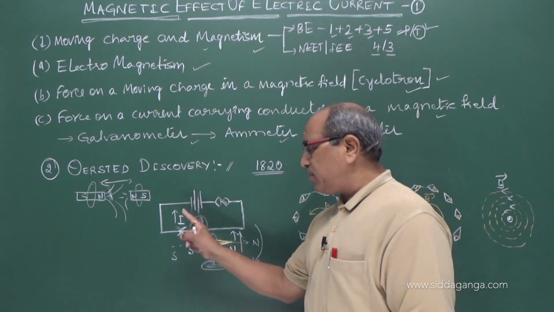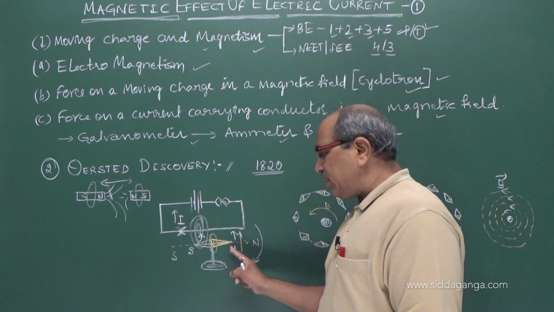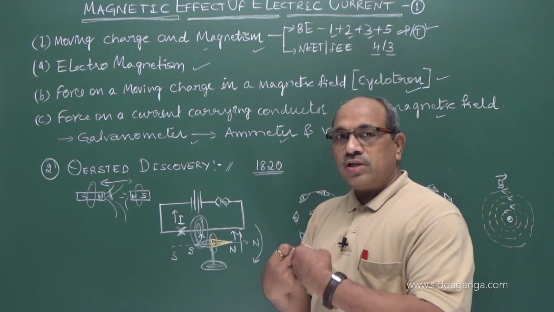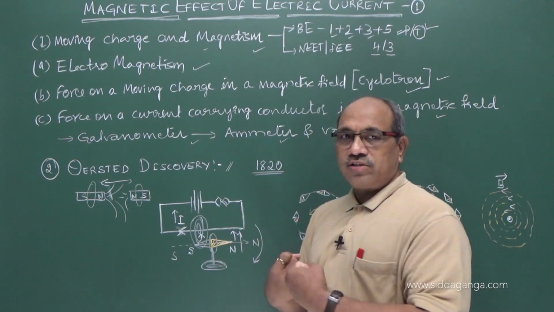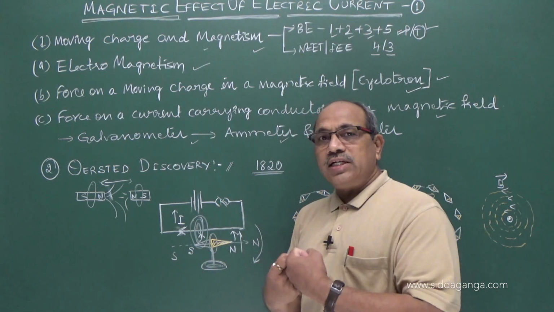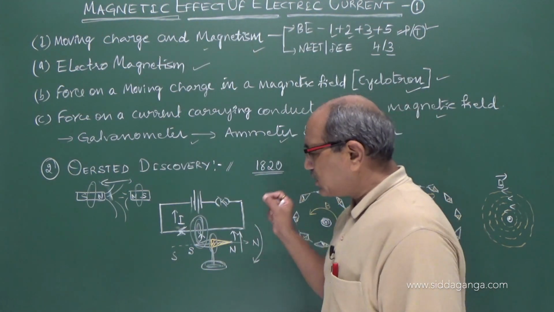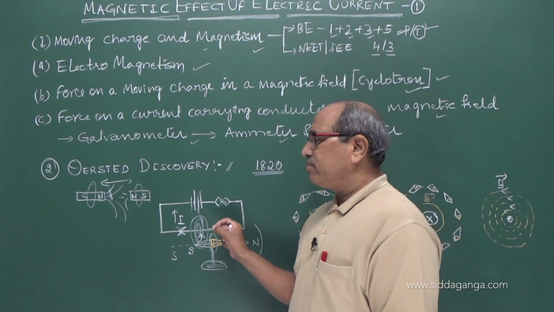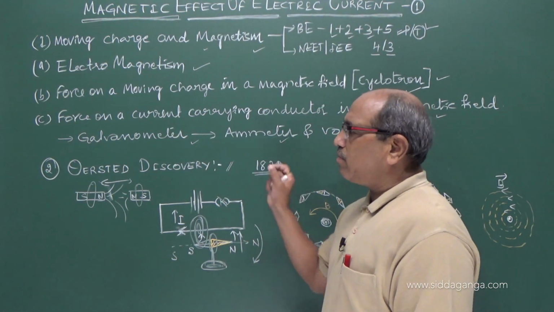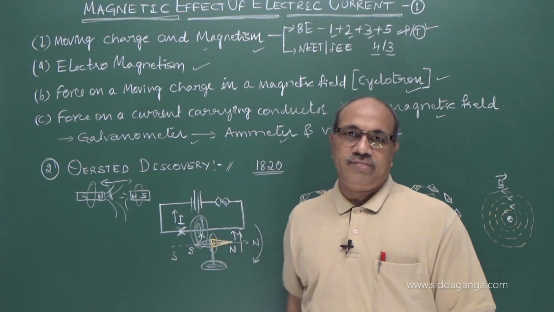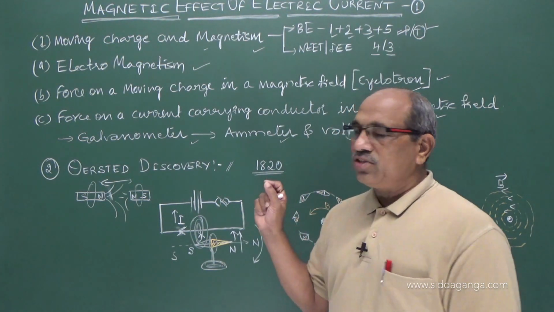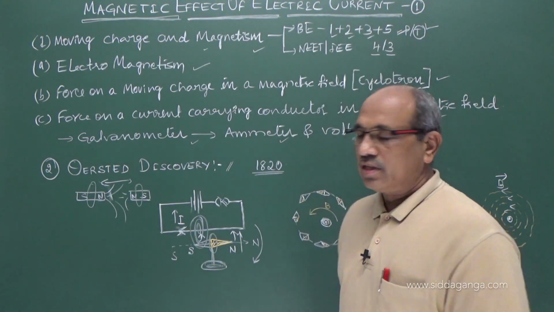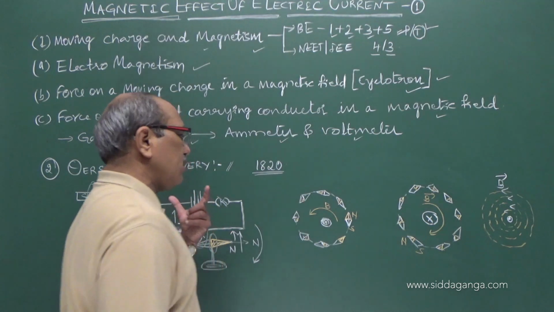This magnetic field of the current wire interacts with the field of the needle and makes the needle deflect. As we bring it closer, there is more interaction, more deflection. As we take it away, there is less interaction, less deflection, which clearly suggests that a current carrying wire produces a magnetic field. This conclusion was drawn by Oersted in 1820. He also showed that a moving charge produces the same type of magnetic field.